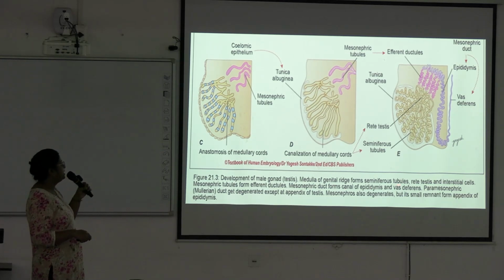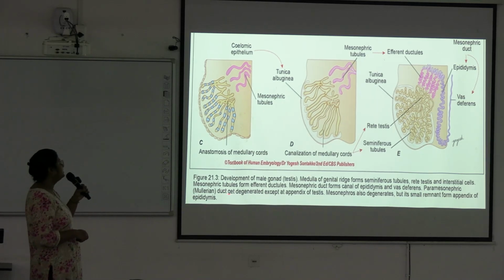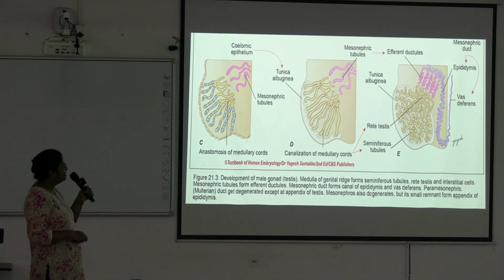Mesonephric duct forms canal of the epididymis, which continues above as the vas deferens. And paramesonephric or Mullerian duct gets degenerated except at the appendix of testis. This is the only remnant. Mesonephros also degenerates, but a small remnant forms the appendix of the epididymis.